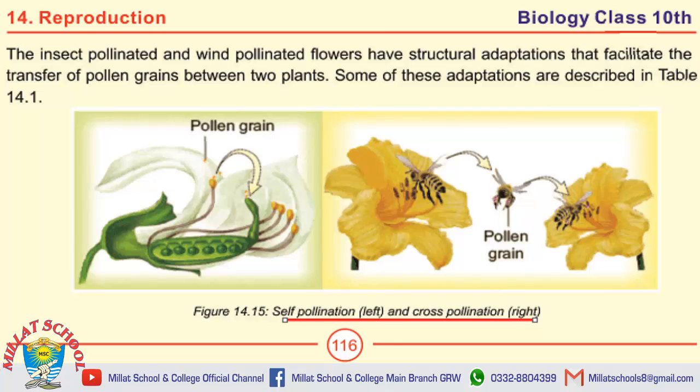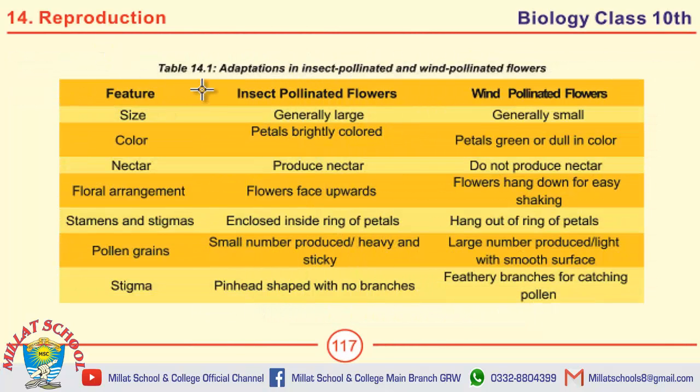This is a very important table, adaptation in insect pollinated and wind pollinated flowers. These are the features which they adapt. This is the adaptation of insect pollinated flower and this is the adaptation of wind pollinated flower. Moving toward the important MCQs.